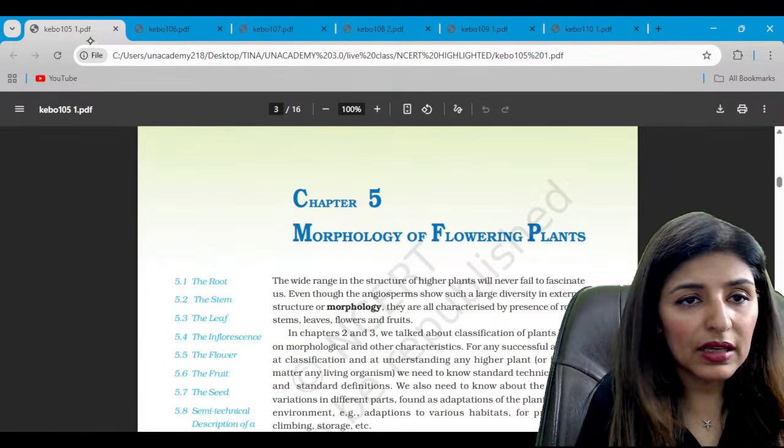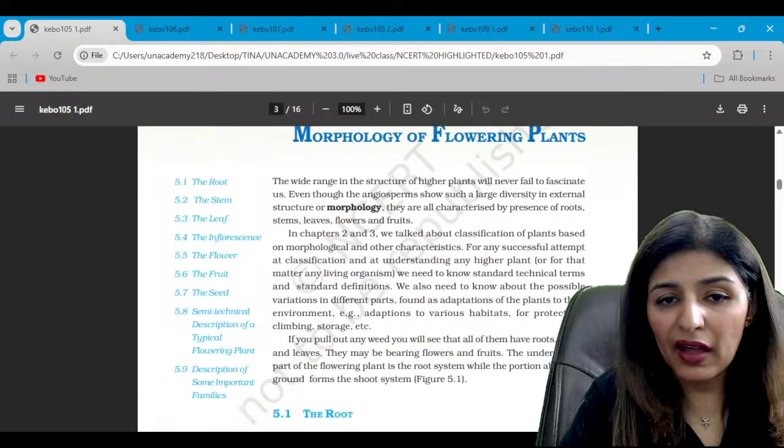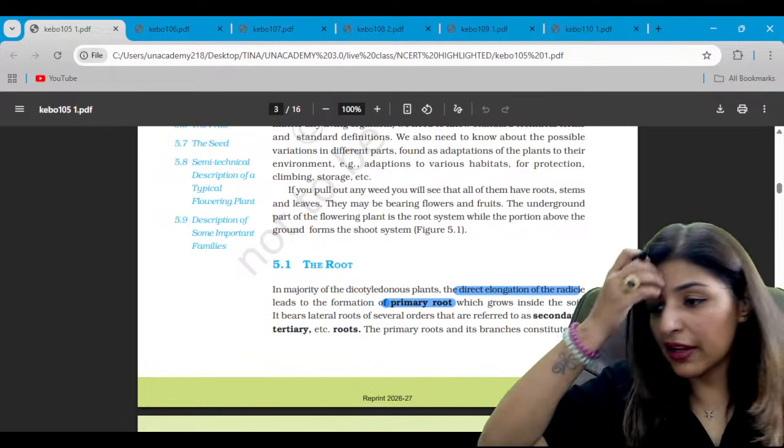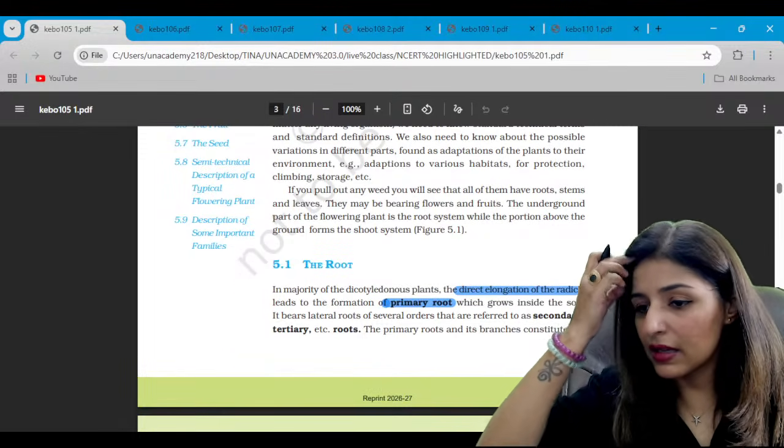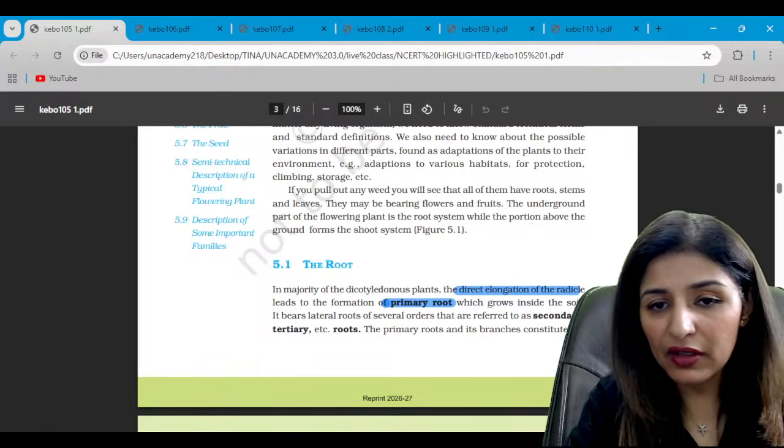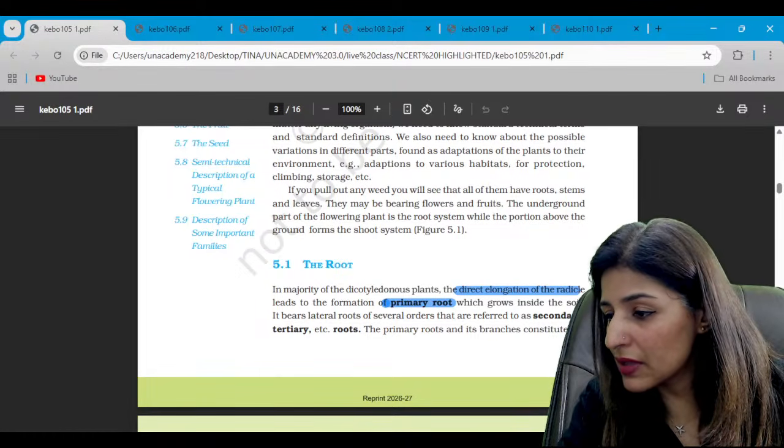This is morphology of flowering plants. Everybody on chapter number 5? Give me a thumbs up. Yes, guys. Are we on the chapter 5? Have we written everything previously?